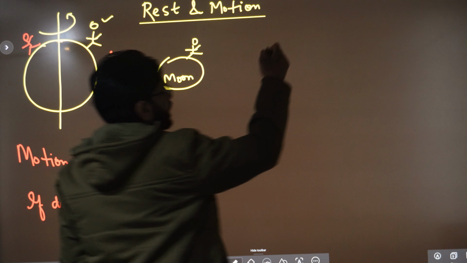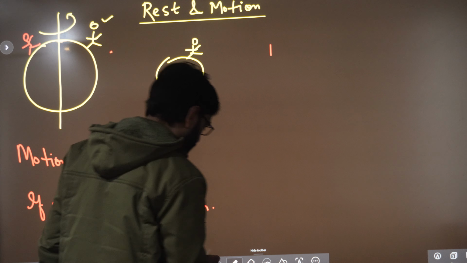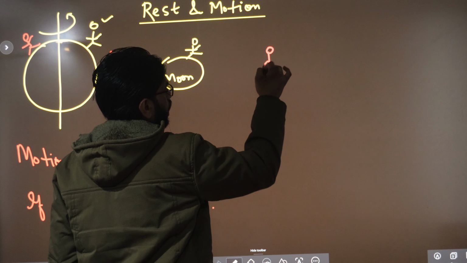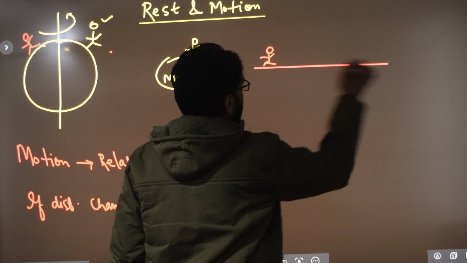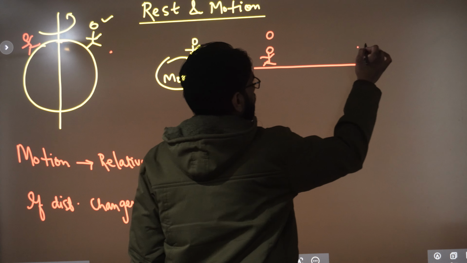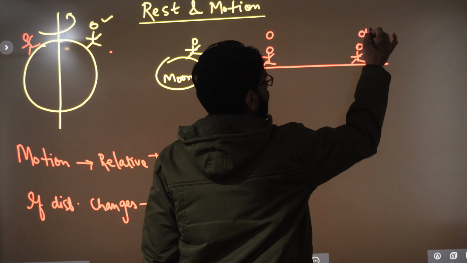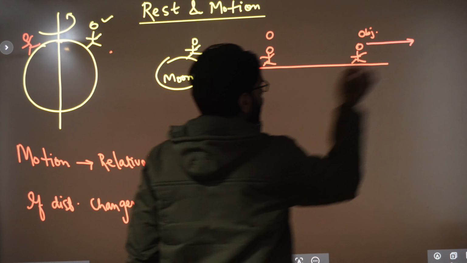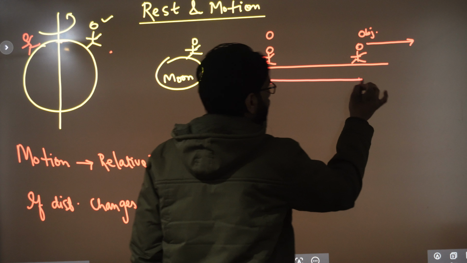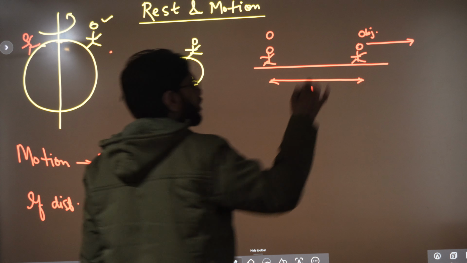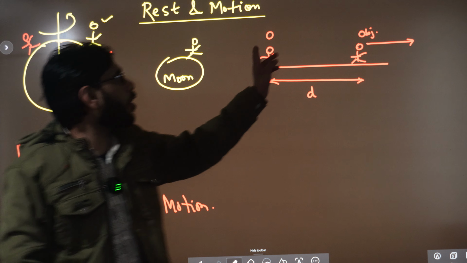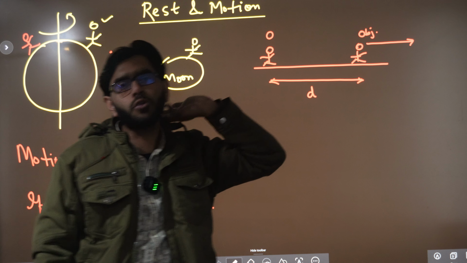Let us assume this is our observer. Let us assume there is a person. There is a person. It is our observer. And there is another person. It is our object. And this person is moving in rightward direction. So this distance D will be increasing. So according to observer O, the object will be in motion.